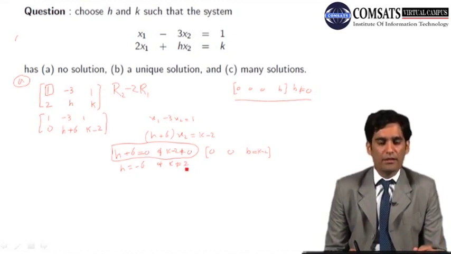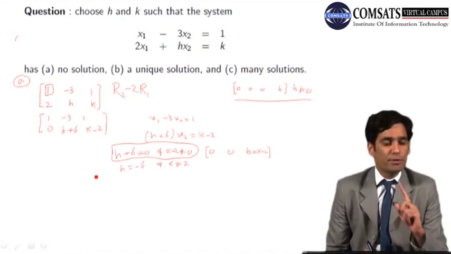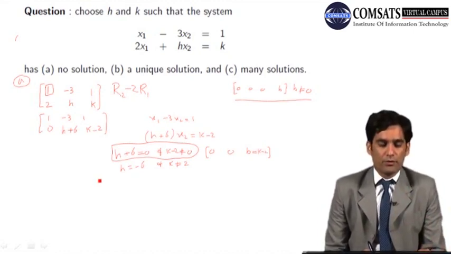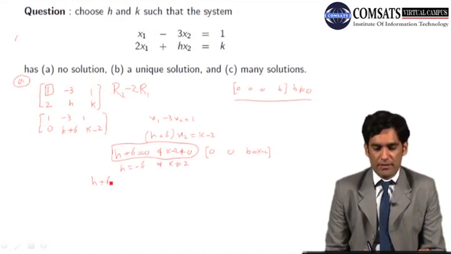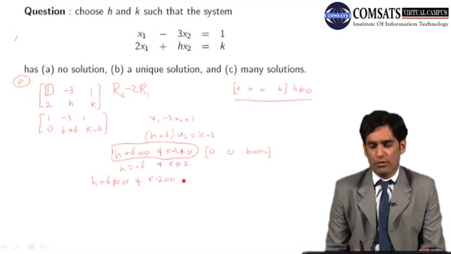If we want a unique solution, remember that there will be no free variable. So we should have h plus 6 not equal to 0, and k minus 2 could be 0 or not equal to 0.